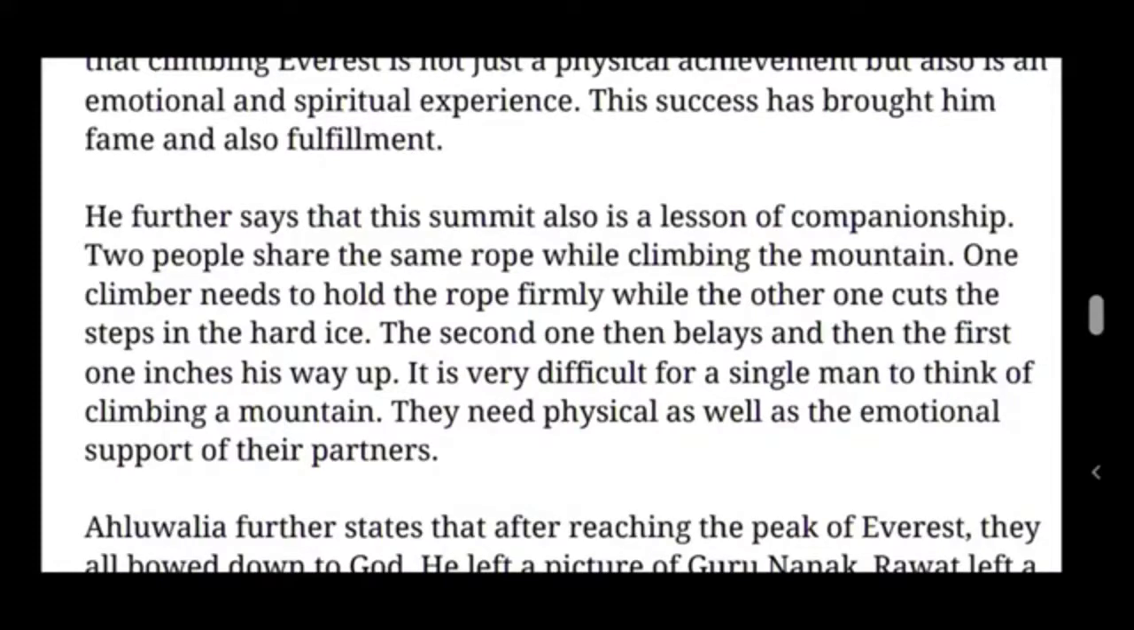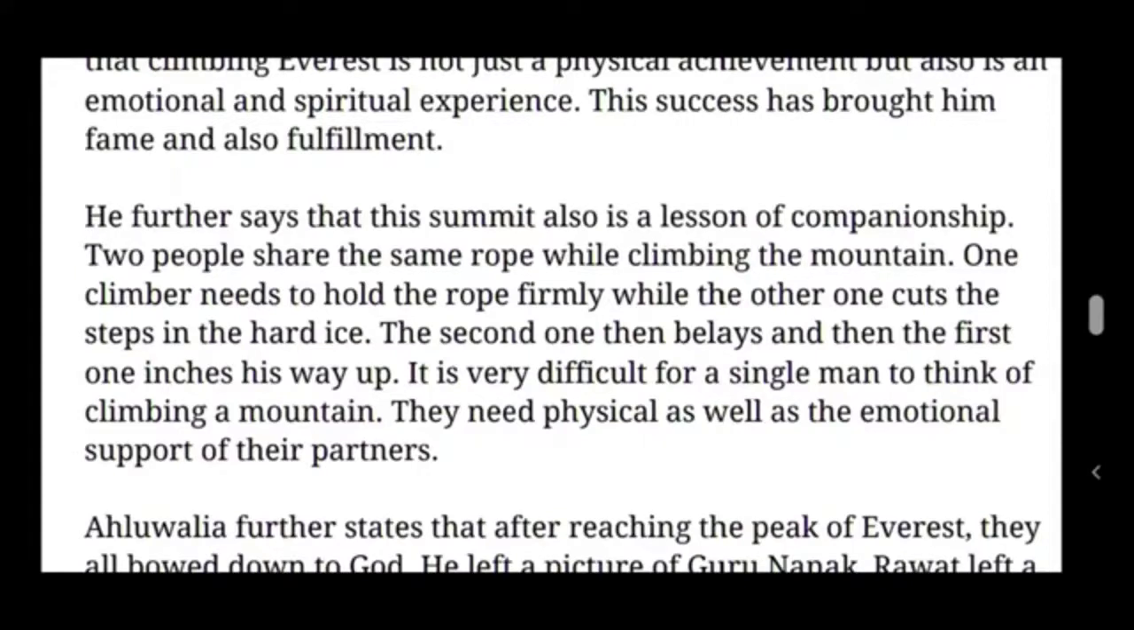He further says that the summit is also a lesson of companionship. Two people share the same rope while climbing the mountain. So two people have to share the same rope while climbing the mountain. So that is the thing here about the companionship.